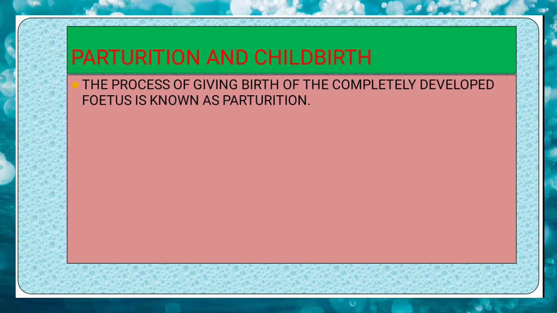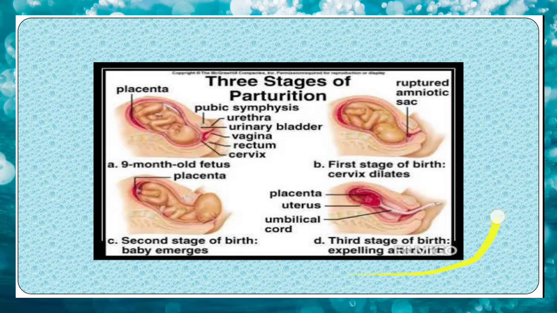Parturition and childbirth. The process of giving birth of the completely developed fetus is known as parturition. Here you can see the stages of parturition. So in the 9-month-old fetus, the head will be located near the cervix. In the second stage, the cervix dilates, amniotic sac ruptures and amniotic fluid comes out of the body. Head will come out first. After the baby comes out of the body, placenta and umbilical cord will come out.